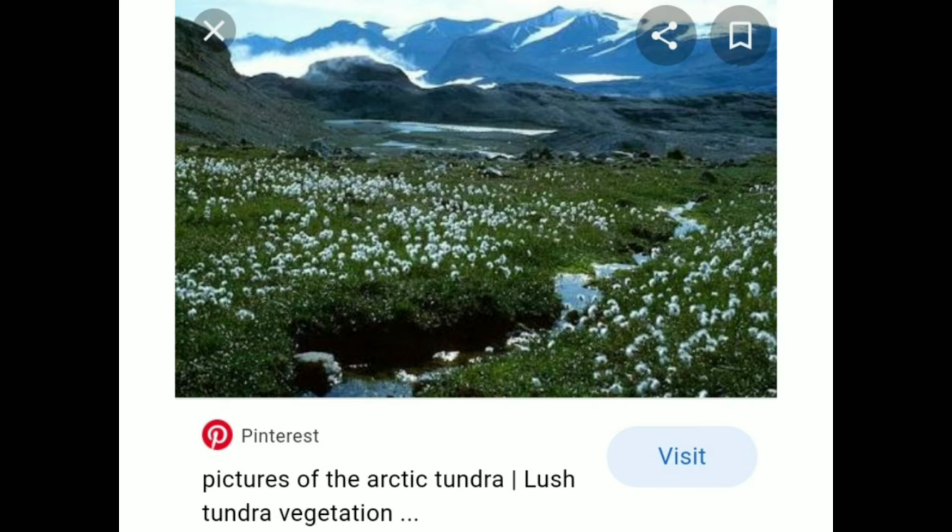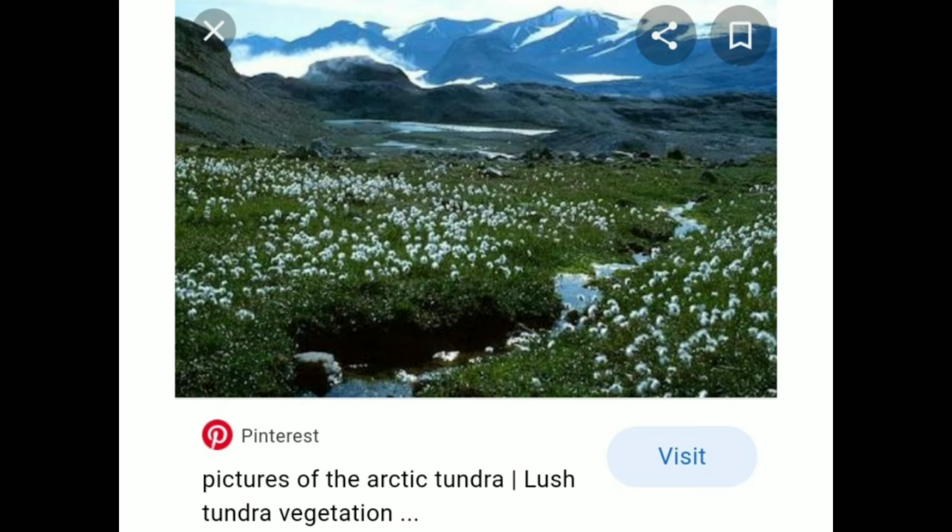It is also found at the top of very high mountains elsewhere in the world. The main characteristic of the tundra vegetation is that the climate is extremely cold, very low biotic diversity is found, and the seasons of growing and reproduction are short. Since the land is ice covered, the vegetation grows on the land areas just below the ice caps.